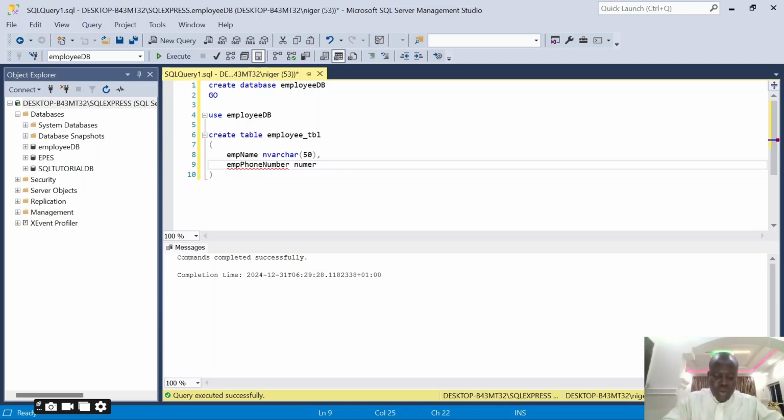It's going to be a number, so I'll call it numeric. And how many digits do I expect? It shouldn't be more than 11, so I specify 11.